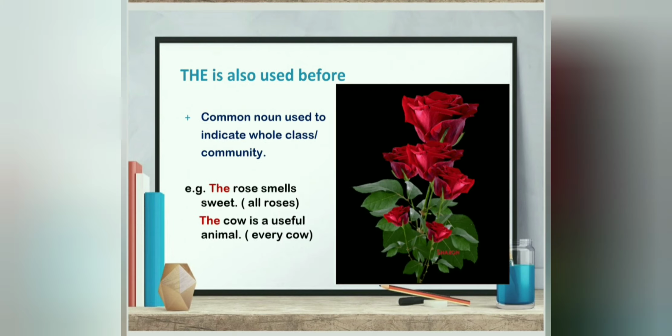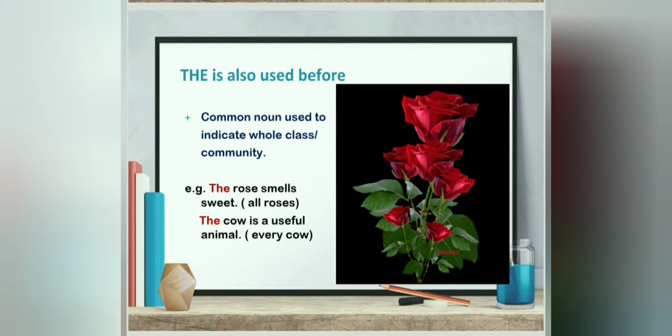"The" is also used before the common noun when they indicate the whole class or the community. Look at the example. The rose smells sweet. I'm not talking about a single rose. I'm talking about the whole rose community. Every rose, all roses are sweet. So "the rose" means I'm talking about all the roses. The cow is a useful animal.